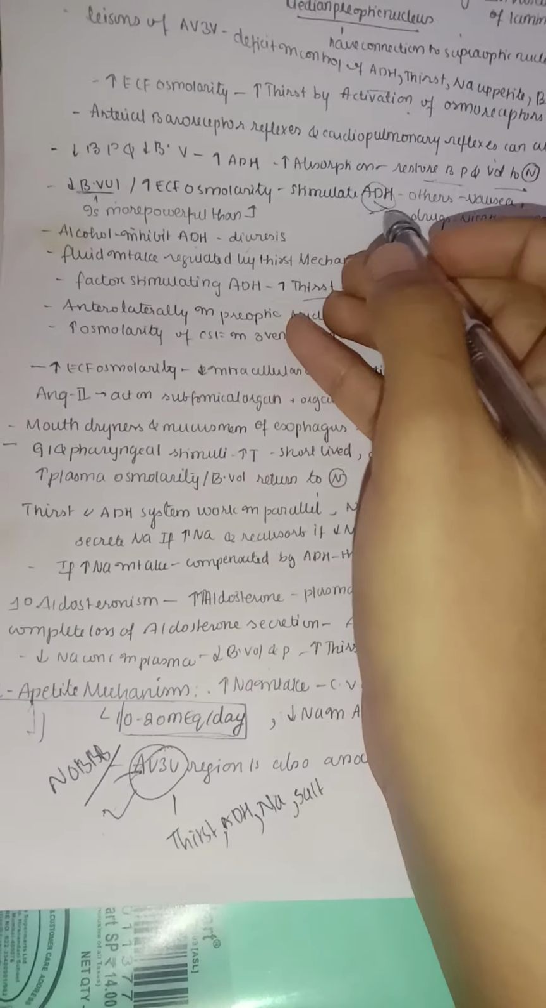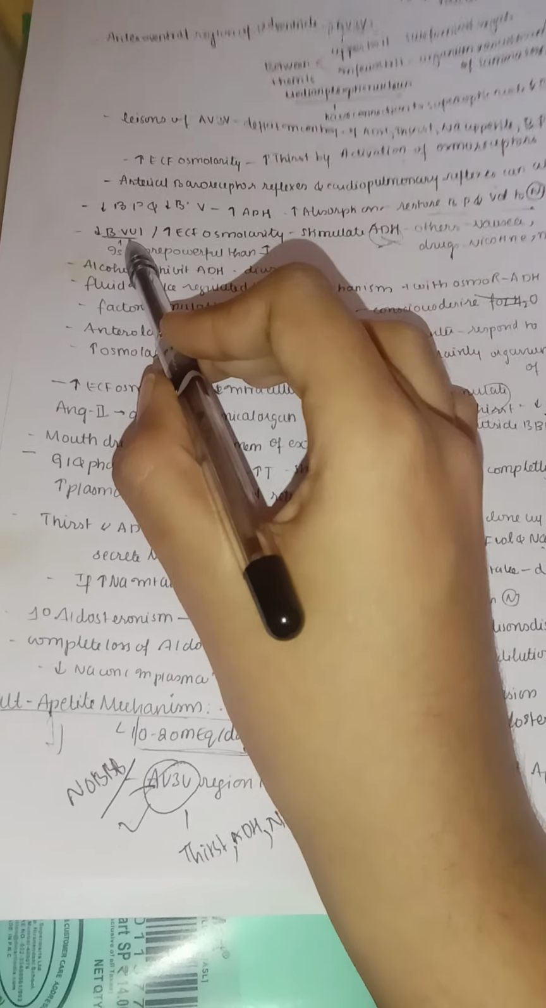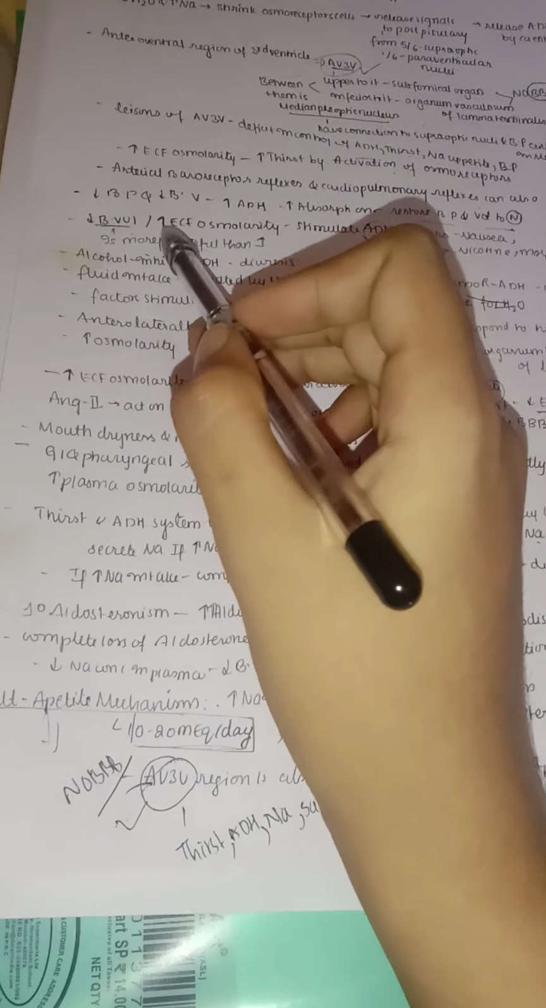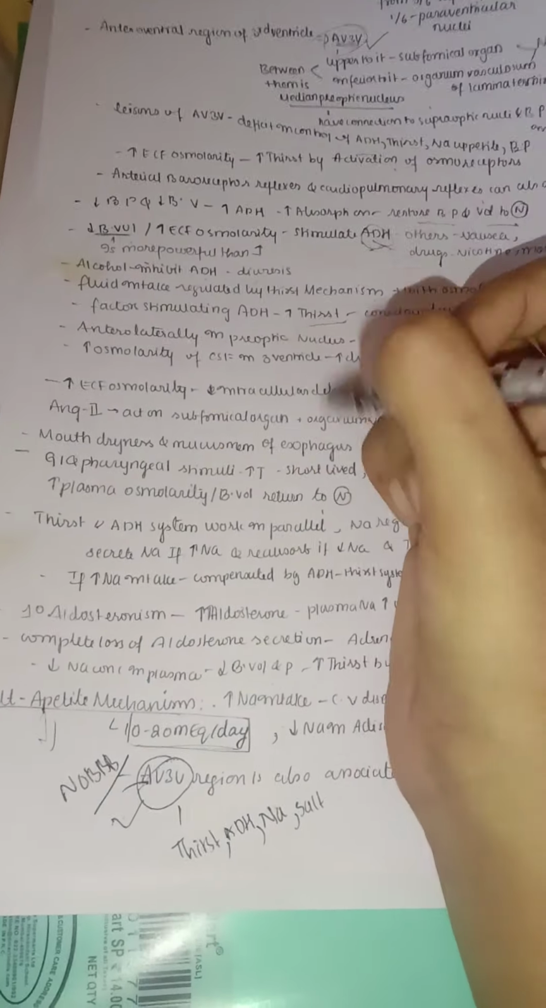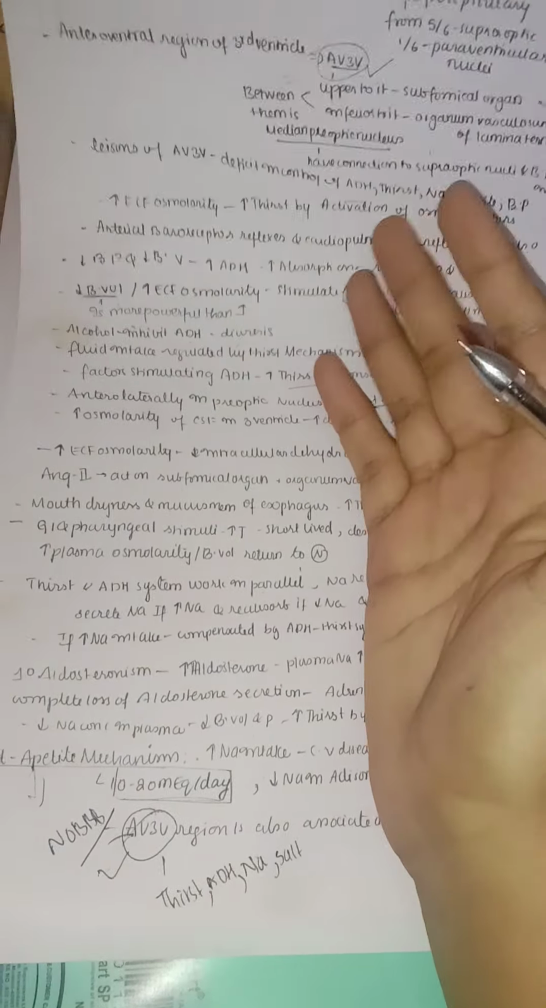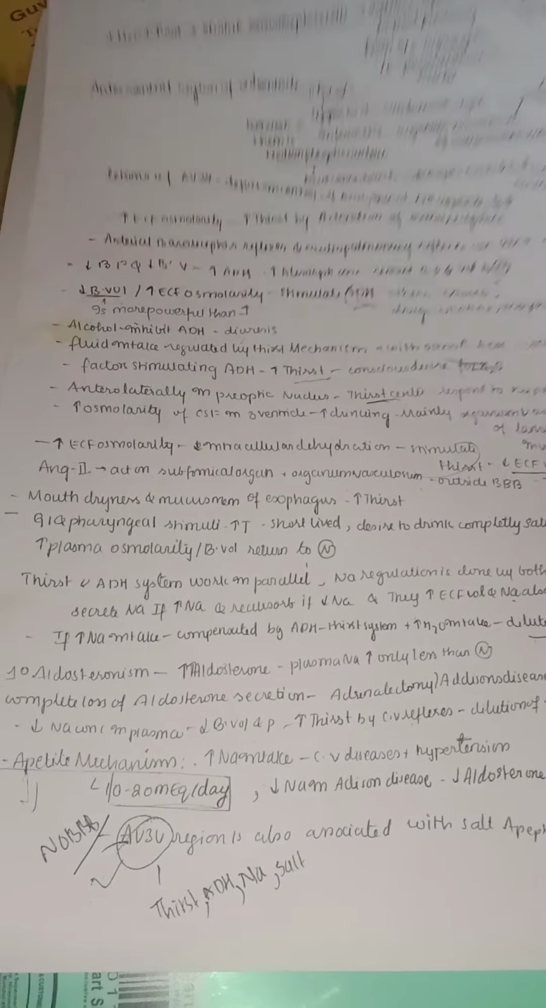What stimulates ADH is whenever the extracellular fluid osmolarity is very high and whenever the blood volume is very low. And among these, low blood volume is the key factor, which is more powerful than the increase in extracellular fluid osmolarity. So by this we complete the control of extracellular fluid osmolarity and sodium concentration.